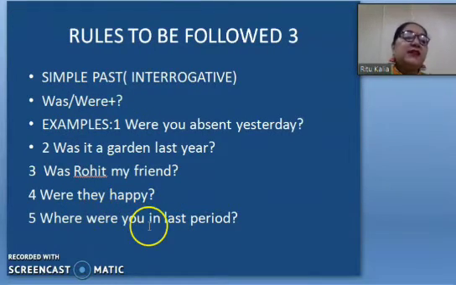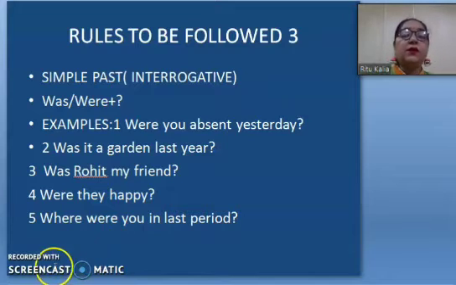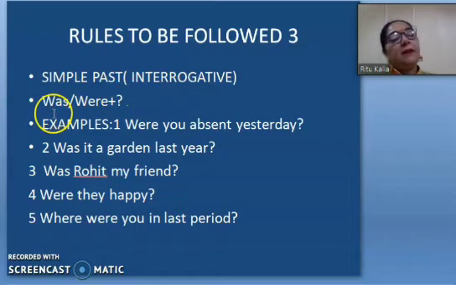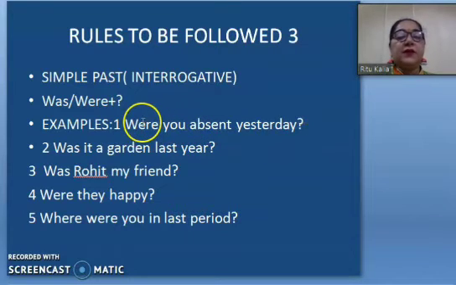Third rule. First was the assertive, something positive said. Second was negative, something negative said. Now whenever there is a question in our mind, how are we going to do it in simple past tense? Same was, were, but we are adding a sign of interrogation, and we are calling this sign a question mark, right? So I am giving the examples of how we are going to use it. Were you absent yesterday? Sign of interrogation. I'm using were at the first.